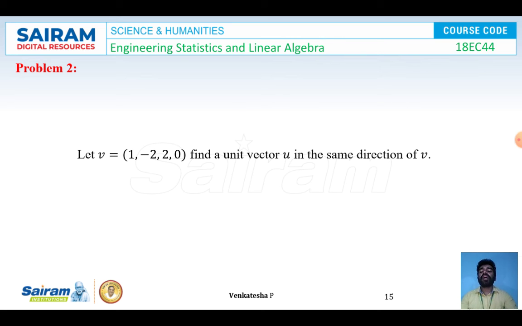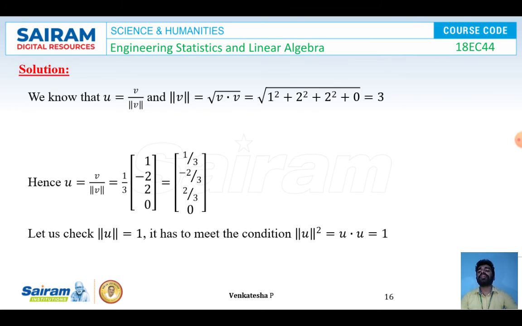Problem number 2. Let v is equal to 1, minus 2, 2, 0. Find a unit vector u in the same direction of v. So they have given v here. So we have to find the normal form of the vector u. The formula to find this one is given by u is equal to v by norm v. To find norm v, the formula is square root of v dot v.